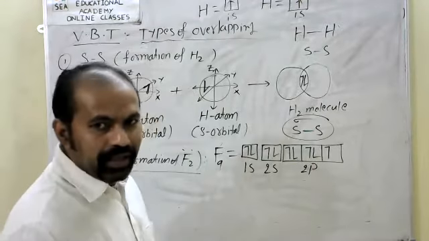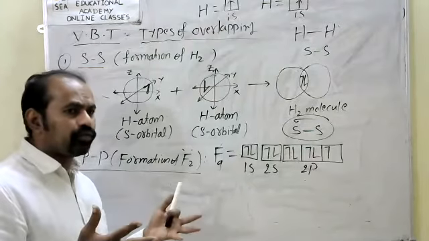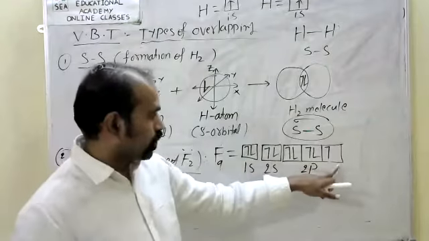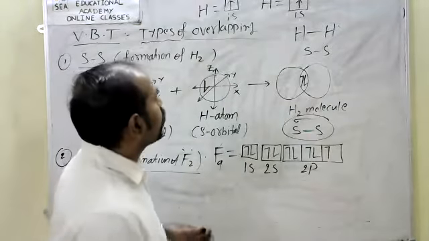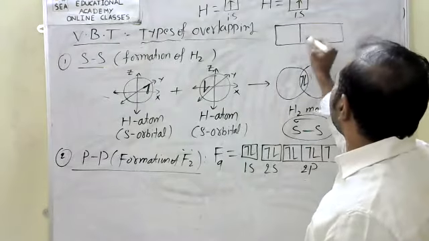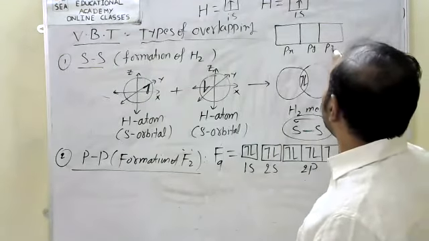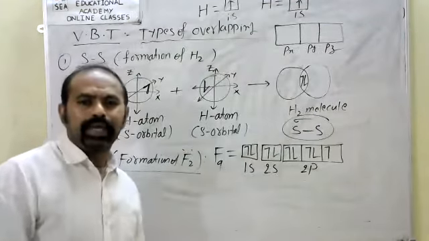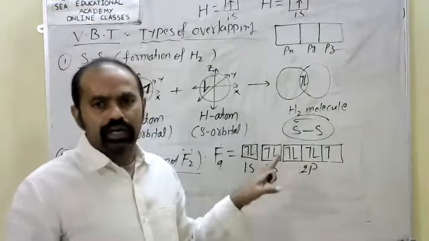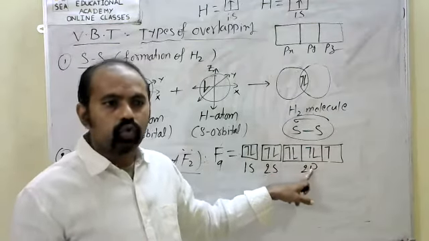Now see here. For a covalent bond to form, I have said before that half-filled orbitals are required. Any p orbital has 3 sub-orbitals, px, py, pz. Am I right? Here 2px is completely filled, with 2 electrons. 2py is also completely filled. And 2pz.